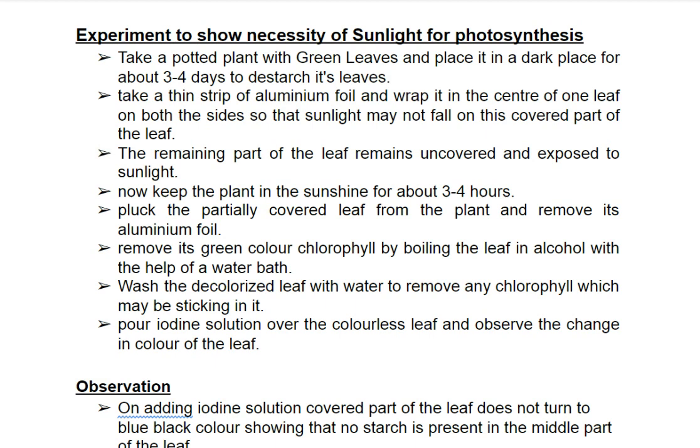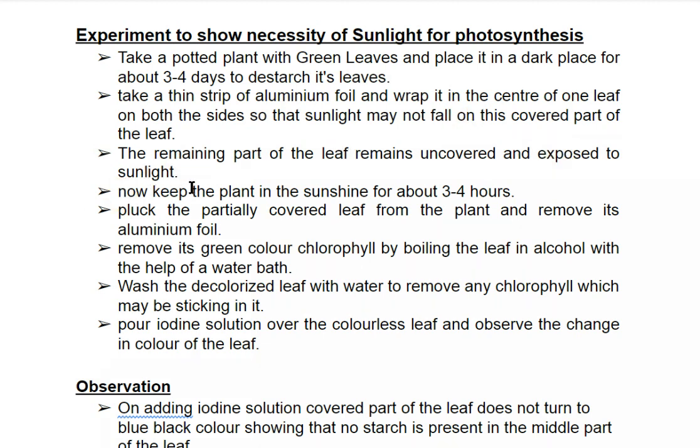So we will do an experiment to show the necessity of sunlight for photosynthesis. Take a potted plant with green leaves and place it in a dark place for about 3 to 4 days to destarch its leaves. Take a thin strip of aluminum foil and wrap it around the center of one leaf on both sides so that sunlight may not fall on this covered part of the leaf. The remaining part of the leaf remains uncovered and exposed to sunlight.